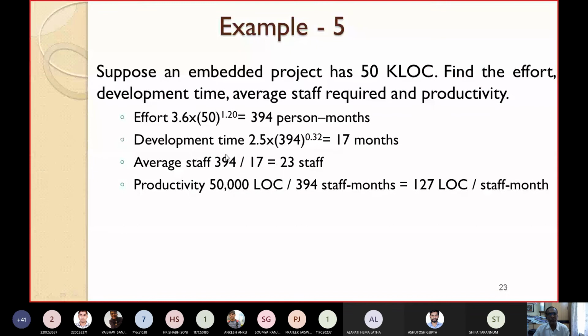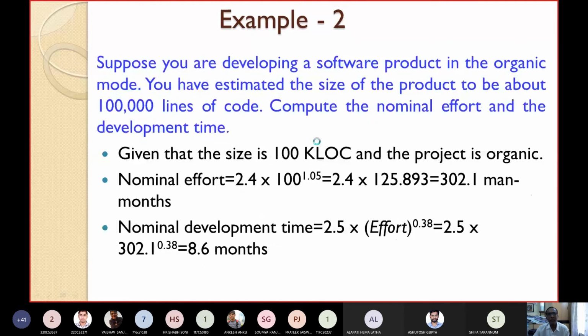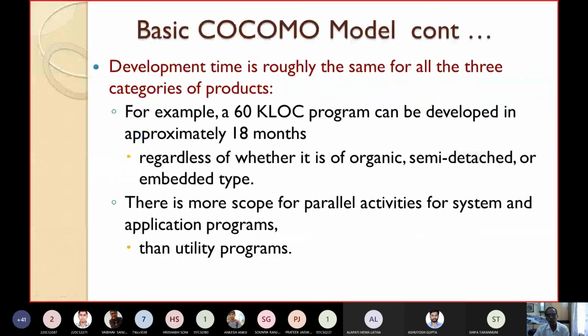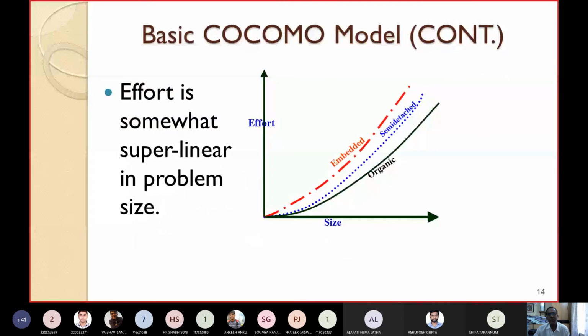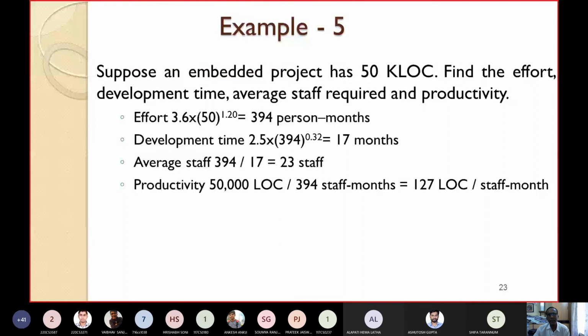The development time formula you know, 2.5 into effort to the power of an exponent. So I only have to find out the value of the exponent. What is the value of the exponent for embedded products? It is 0.32. So now I have to put the value 0.32 here. So development time is equal to 2.5 into effort, which is already estimated as 394, to the power 0.32. If we solve, it comes to approximately 17 months.